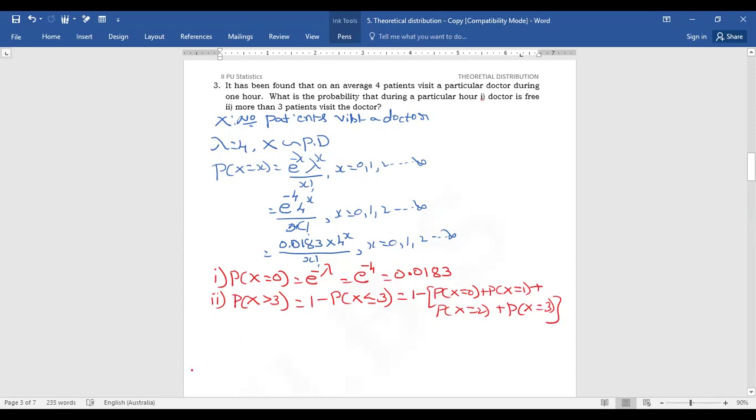Then probability of x is equal to 1 is lambda by 1 into probability of x is equal to 0. Lambda is 4 by 1 into 0.0183, that is equal to 0.0732.